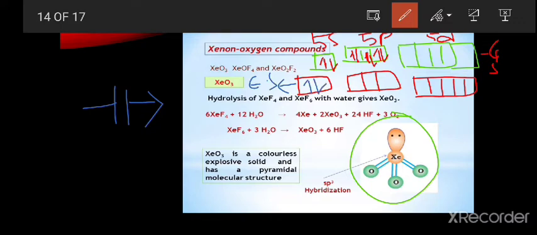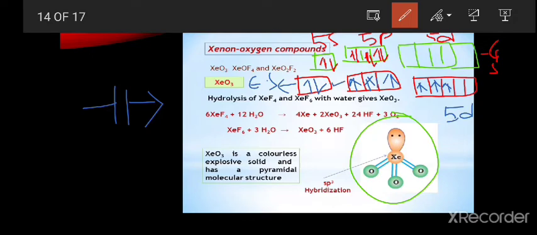In the s orbital, we have 2 electrons. In the p, this is involved in the third excited electronic configuration. In the excited state, d also has 3 unpaired electrons. This is the 5p, this is the 5s.